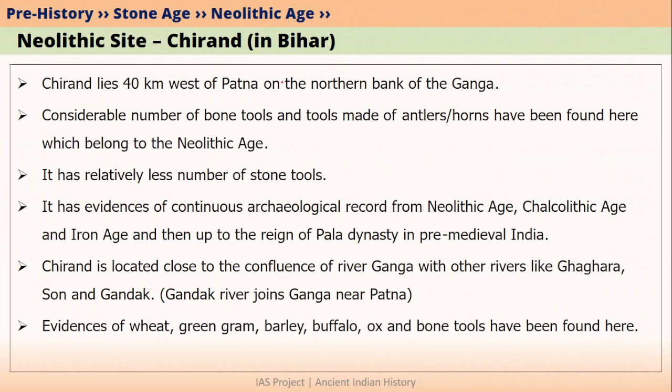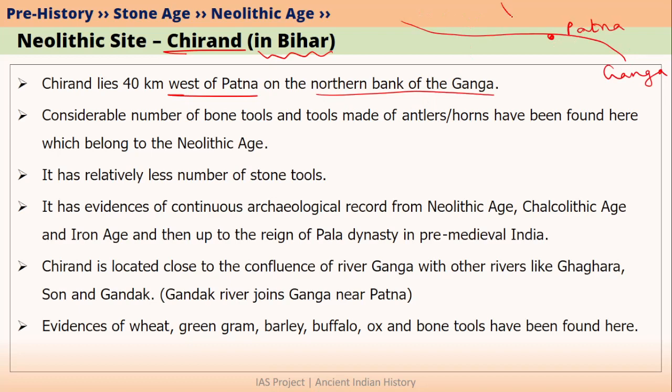Now let's talk about a few particular important Neolithic sites. The first one is Chirand, which is located in Bihar. Chirand lies west of the Patna city and it lies towards the north of Ganga. For example, if we consider this as Ganga river, Patna, let's say, lies over here. Then Gandak river joins Ganga near Patna. Ghagra also joins somewhere before Patna. And Son river also joins from the right bank like this. So Chirand is located somewhere over here.